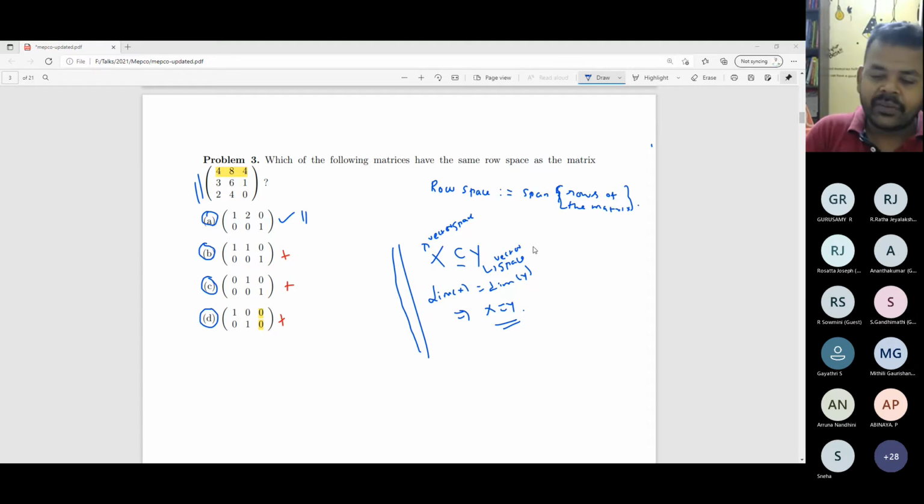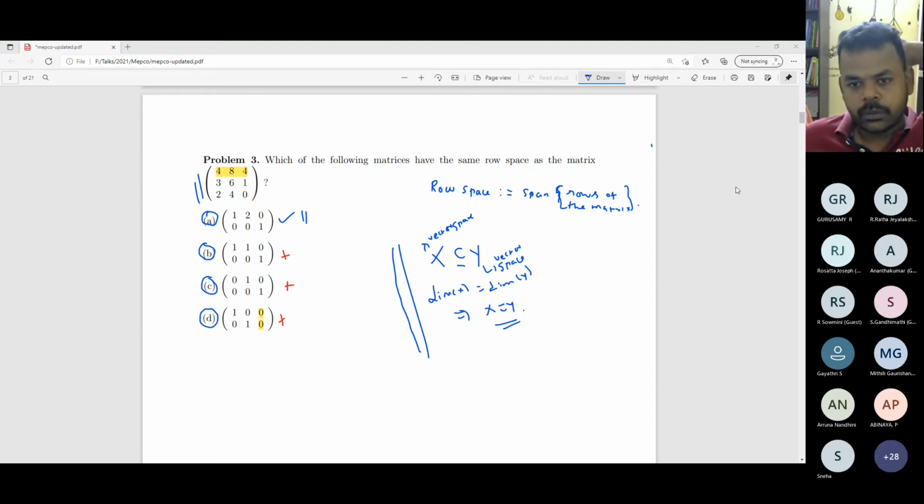On the other hand, if you're asking for the explicit form of the subspace, then something should be given to you. Either it is of the form, let's say, some nice spaces like (x, y, 0) or (x, x, y), or (x, y, y), those types of things. It should be clearly mentioned in the question.